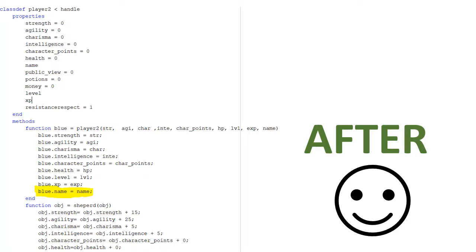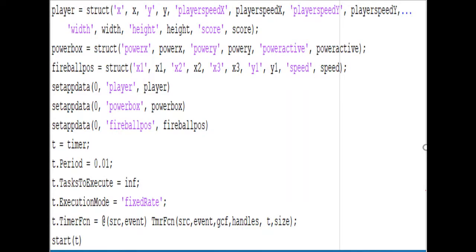To fix the issue with Fireball Frenzy, we set everything into structures like we learned while making gorillas with Dr. Joseph in our ENCMP 100 lecture. We also opted to use set app data and get app data instead of global variables in our minigames. This made it more efficient and easier to debug.